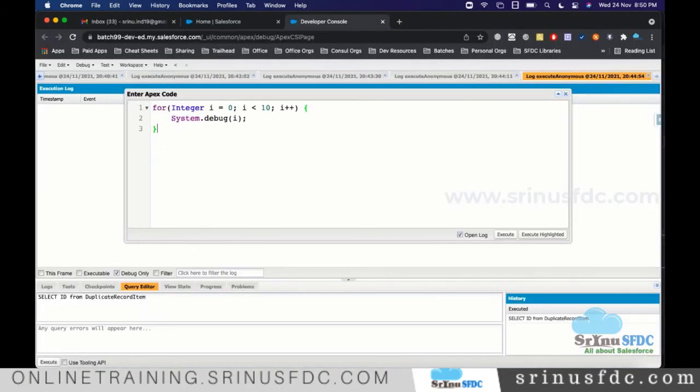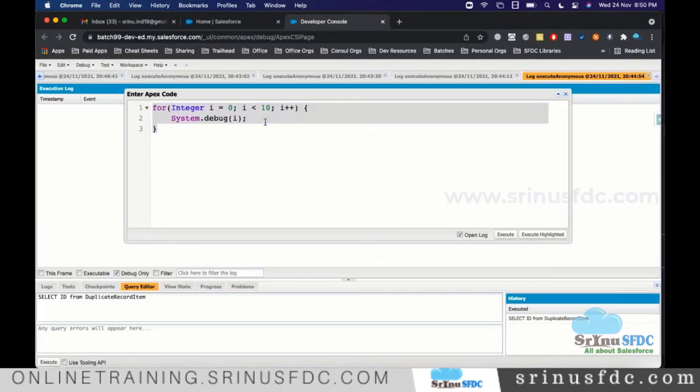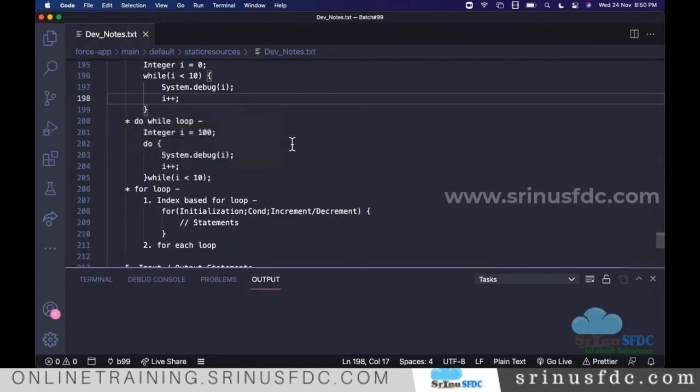Both give the same result. The way we write is different, syntax wise. Mostly we blindly use this index based for loop because it is easy when compared to while. In while we have to write here and here and here, whereas here we keep everything in one line, and it is very easy to maintain. So we use this.